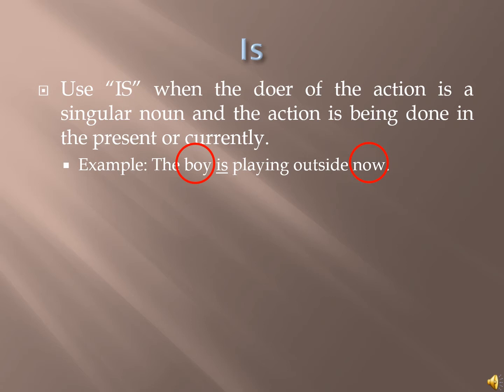Use is when the doer of the action is a singular noun and the action is being done in the present or currently. For example, the boy is playing outside now. The boy is a singular doer or noun, and now denotes the action is being done currently or in the present, so we use is.